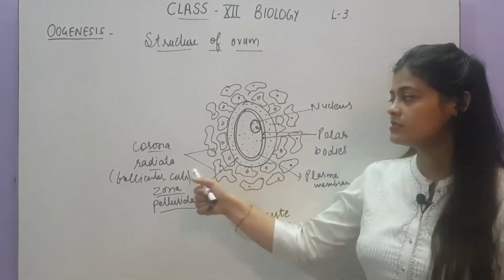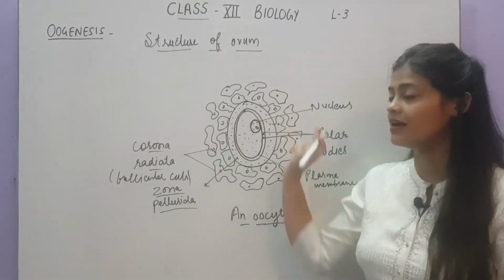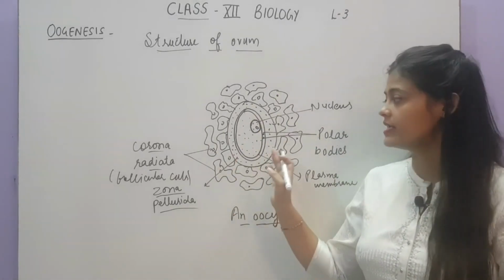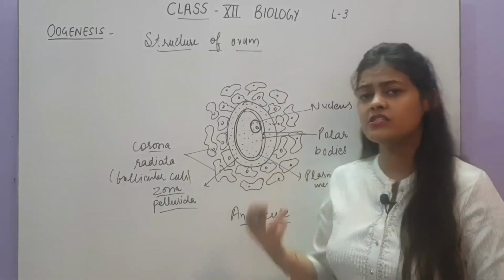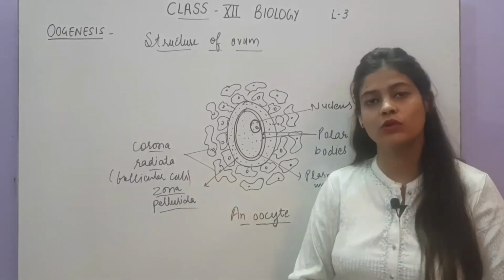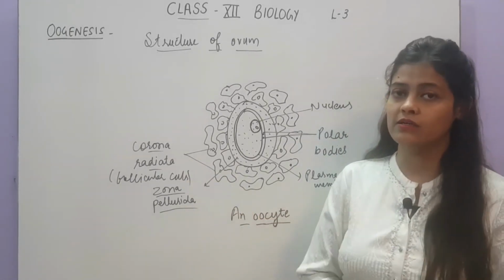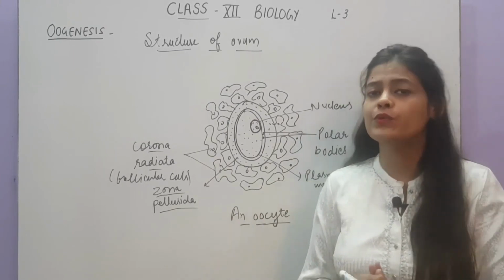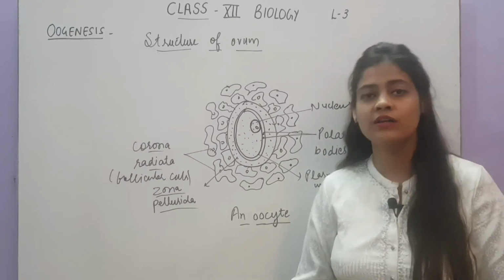These follicular cells around the ovum, together with the zona pellucida, play the role of protection, because the ovum has to move from the ovary towards the fallopian tube to reach the ampulla part of the fallopian tube, to ready itself for fertilization.